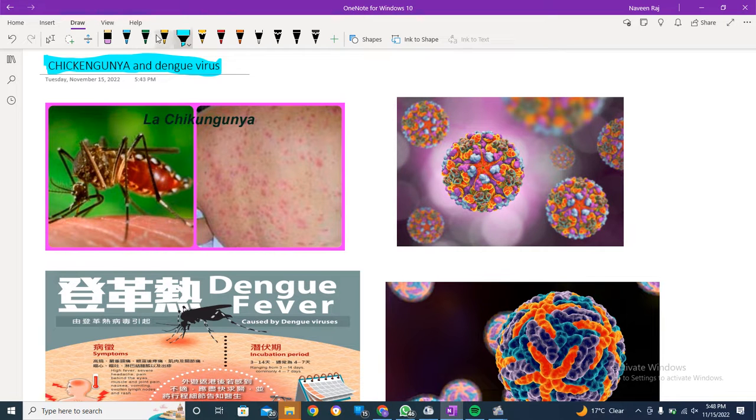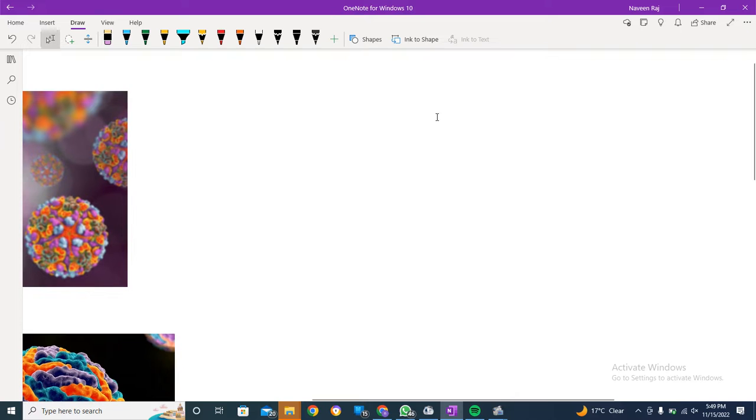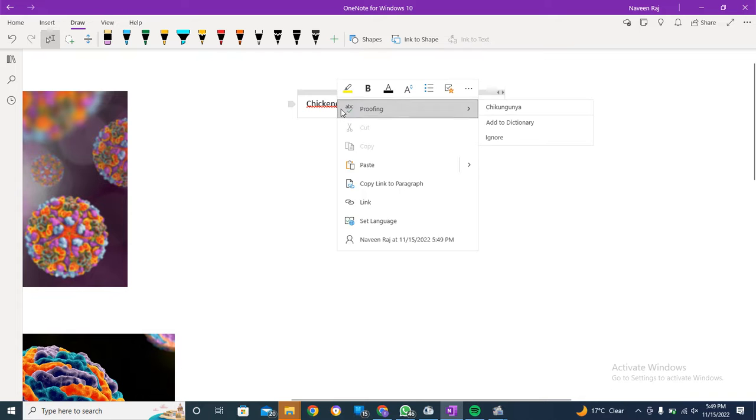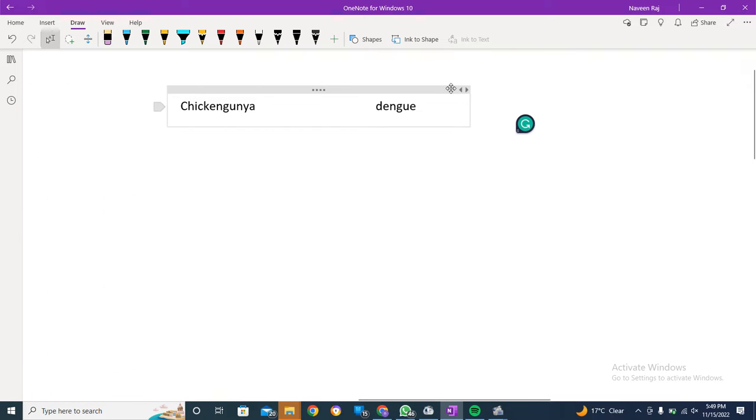These both are very similar because the vector is very similar. The vector means the carrier of the virus. Let me tell you some information about both. This is chikungunya, and this is dengue. The spelling may be different, so check that out.